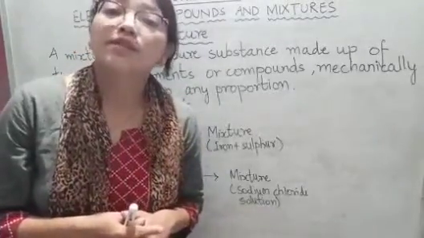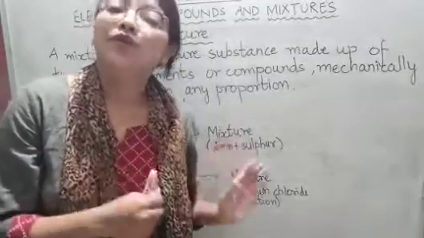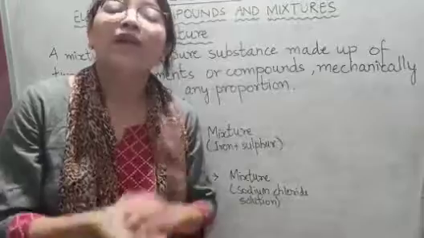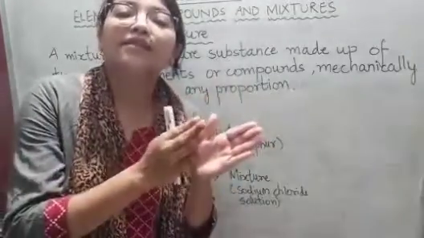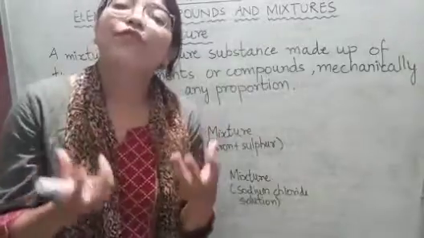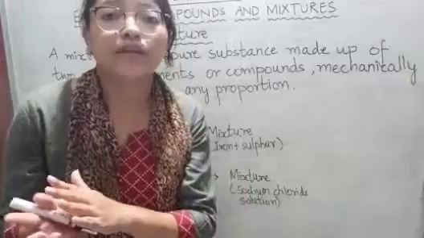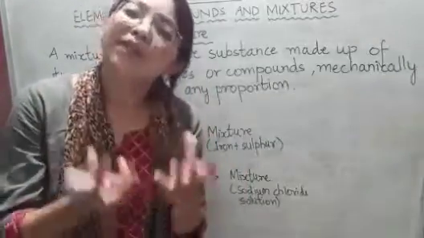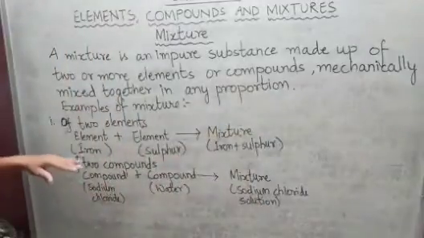Now we are going to discuss how different types of mixtures are formed. First, let us discuss the example of two elements, okay. When an element is mixed with another element, then it forms a mixture. When a compound is mixed with another compound, then it forms a mixture, okay. So let us see the examples here.